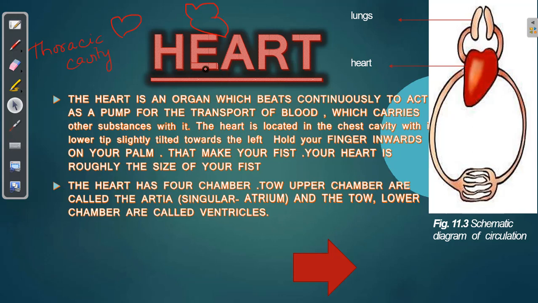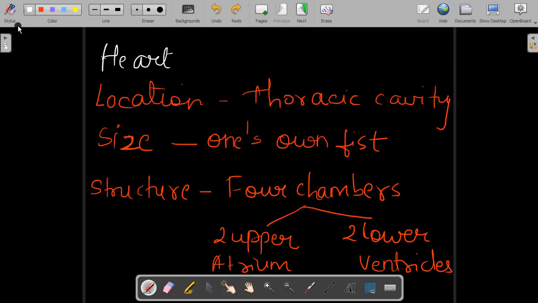Now let's talk about the structure of the heart. It is present in the thoracic cavity. In general language, we call it the chest cavity. Size: what is the size of the heart? When you close all your fingers with your thumb, whatever size is there, that is the size of your heart. So, one's own fist.